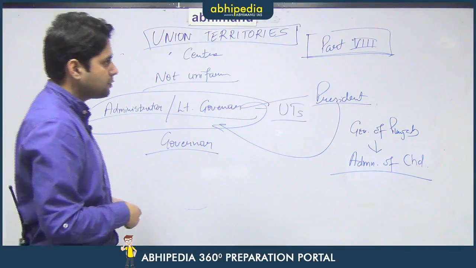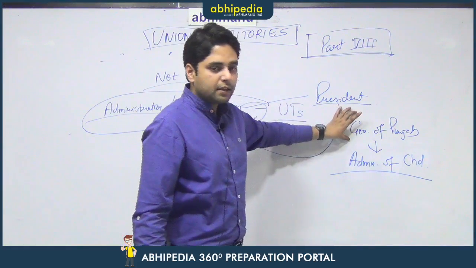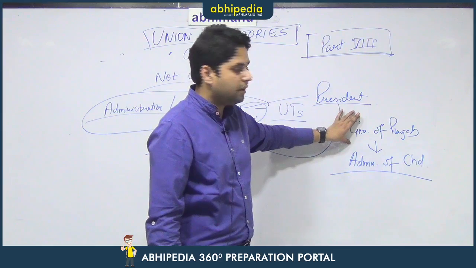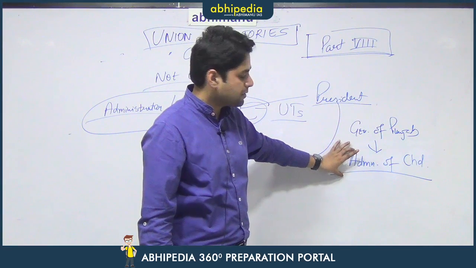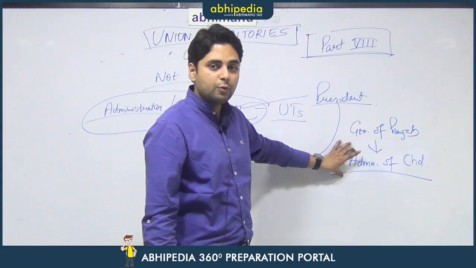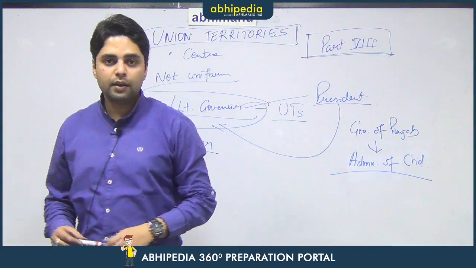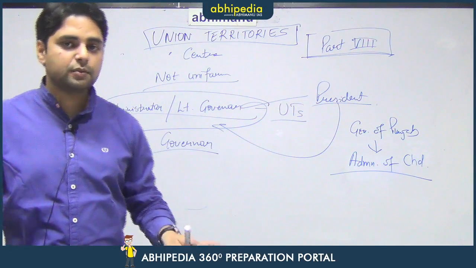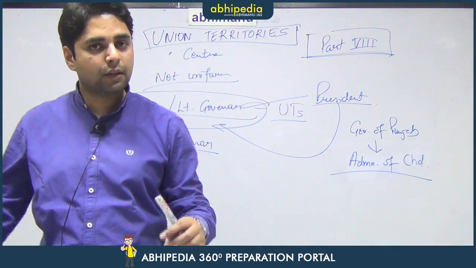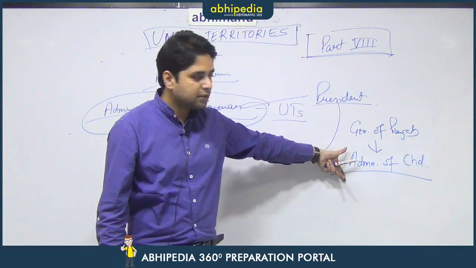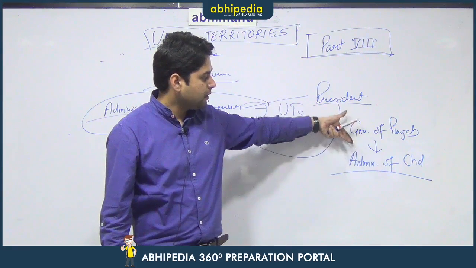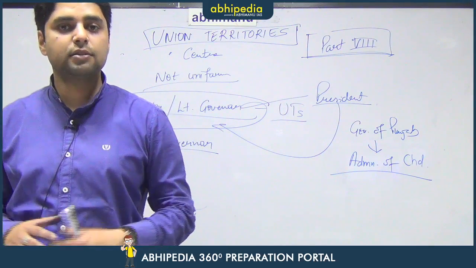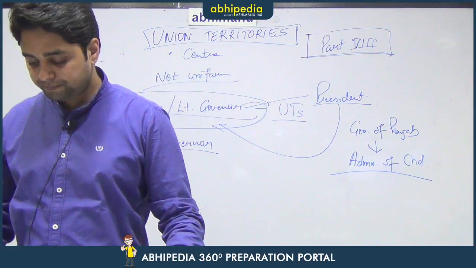What is important to understand here is that when the same person is acting as the governor of Punjab, he is bound by the advice of the Council of Ministers of the state of Punjab. But when the same person is acting as the administrator of Chandigarh, he is not answerable to anyone but the President of India. So when Mr. VP Singh Badnore is acting as the administrator of Chandigarh, he is not bound by the recommendations of the governor of Punjab or any of his ministers. In that context, he is directly answerable to the President of India and no one else.